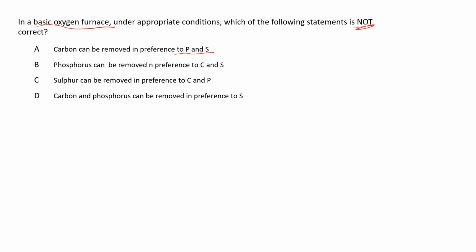We generally do the external desulfurization or use the synthetic slag during ladle metallurgy. So this is not the correct statement. Next, carbon and phosphorus can be removed in preference to sulfur. So yes, this can be done, but the removal of sulfur in preference to carbon and phosphorus cannot be done.